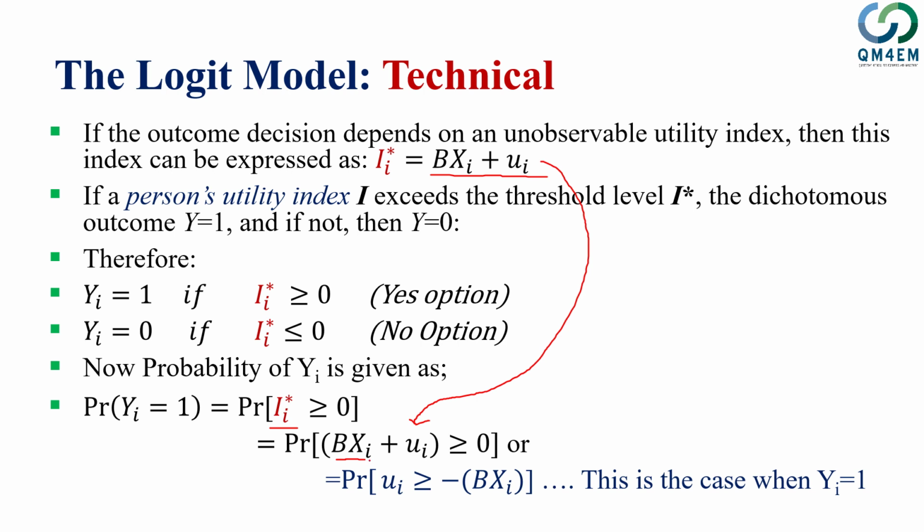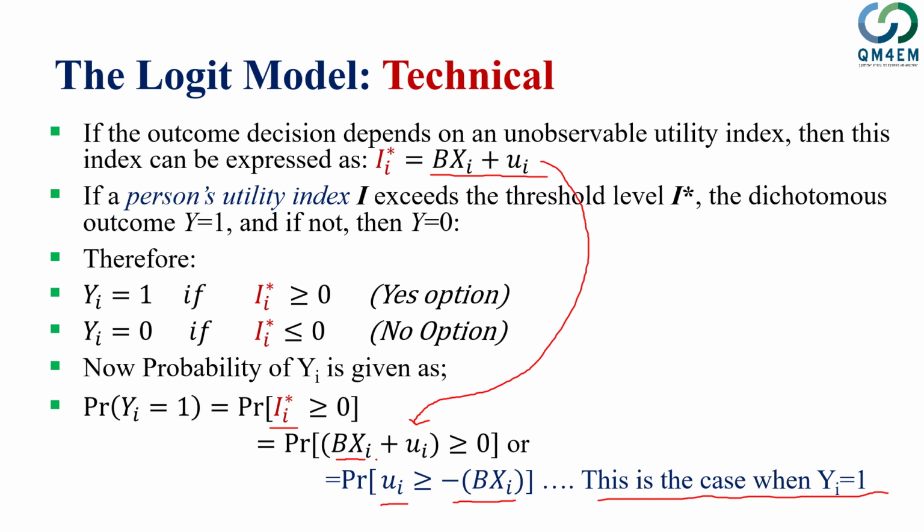Or it could be rewritten as, if we move this bxi to the left side of the equation, so that becomes minus bxi, and ui is as it is, this inequality. So this probability is the case when y is equal to 1. So we say when the probability for yi is equal to 1, that means that the probability of the error term is greater than or equal to minus bxi.